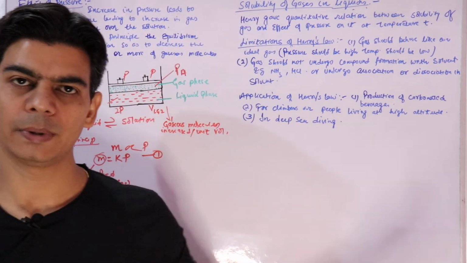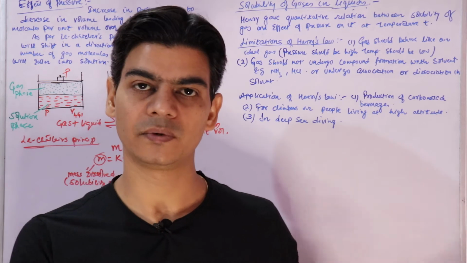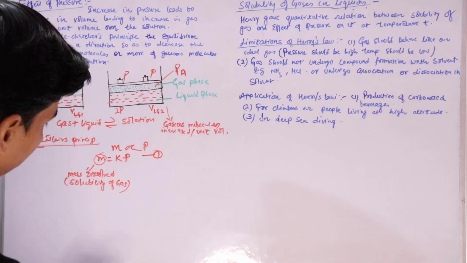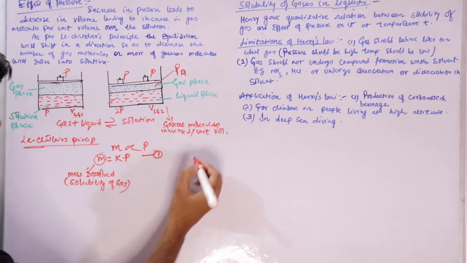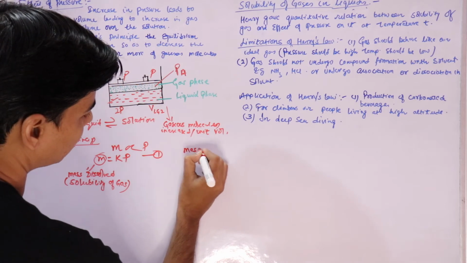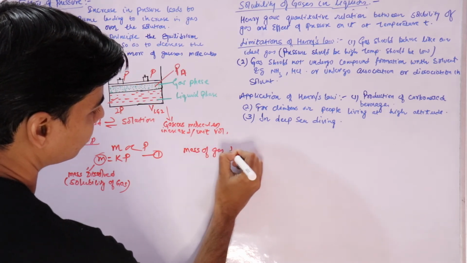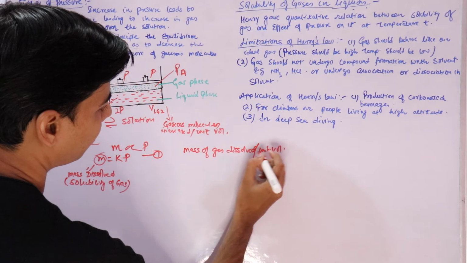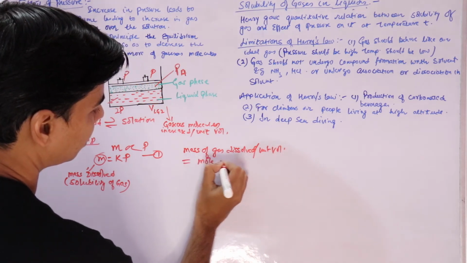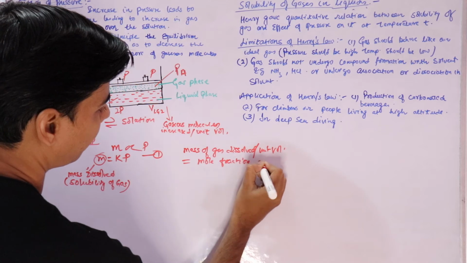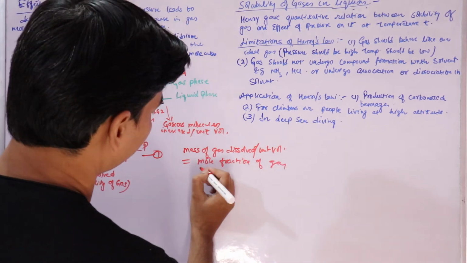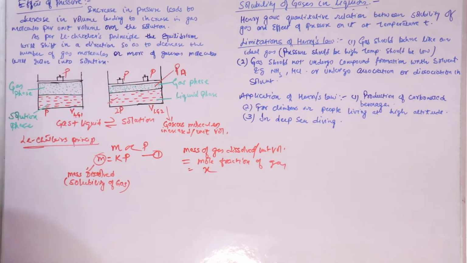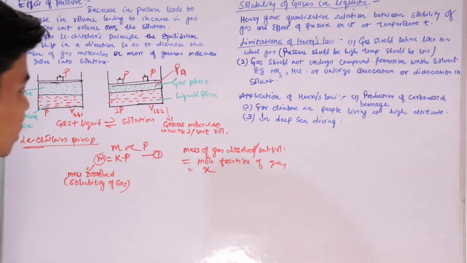If you go back, we have studied this, that the mass of the gas dissolved per unit volume is nothing but the mole fraction of the gas, which is represented by X. So this is the mole fraction of the gas in solution.